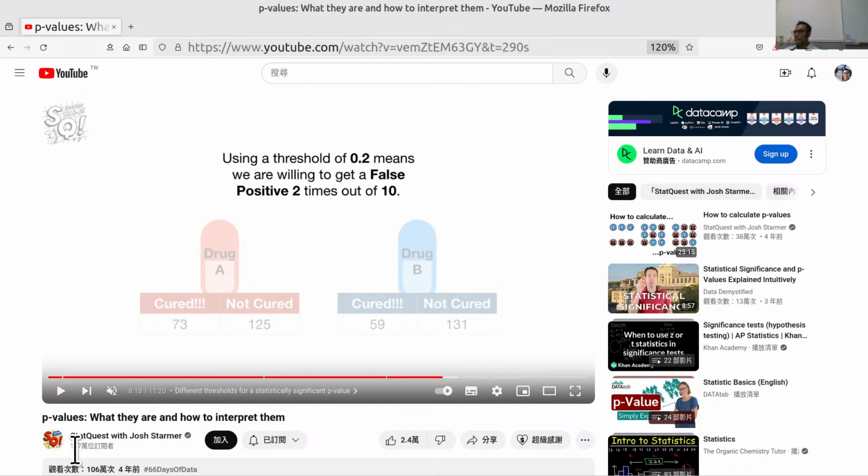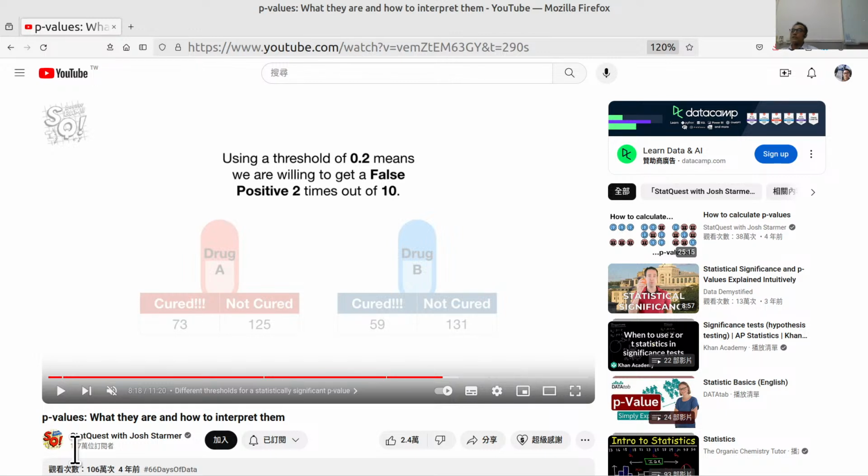In other words, if there's no difference between drug A and drug B, 5% of the time we do the experiment, we will get a p-value less than 0.05, aka a false positive. Note, if it is extremely important that we are correct when we say the drugs are different, then we can use a smaller threshold, like 0.00001.